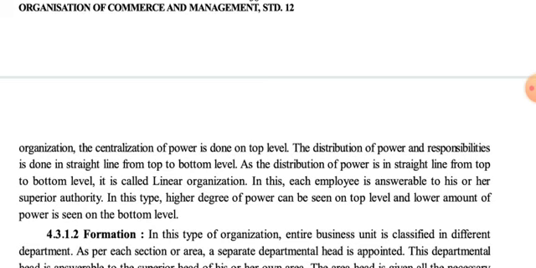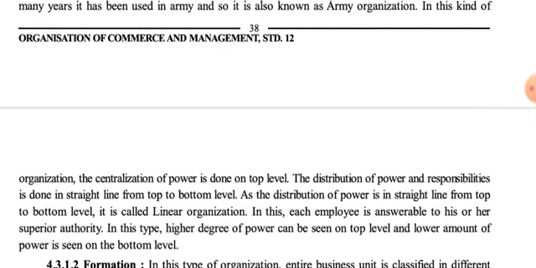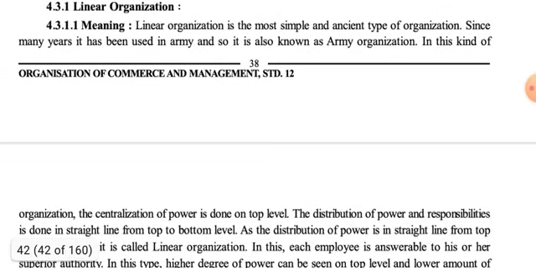In this, each employee is answerable to his or her superior authority. In this type, a higher degree of power can be seen at the top level and a lower amount of power at the bottom level. Almost all the things necessary to understand this particular type of organization are given in the first paragraph itself. Here they have mentioned everything about the origin, working and methods of that organization in this first paragraph itself.